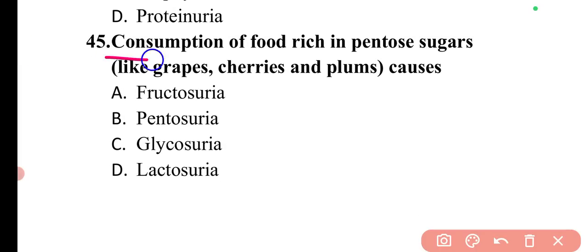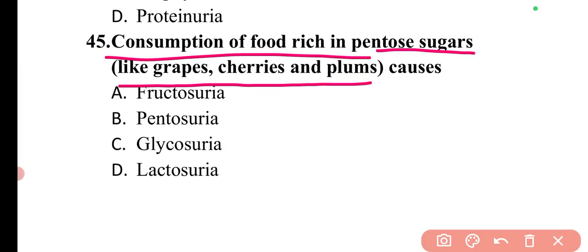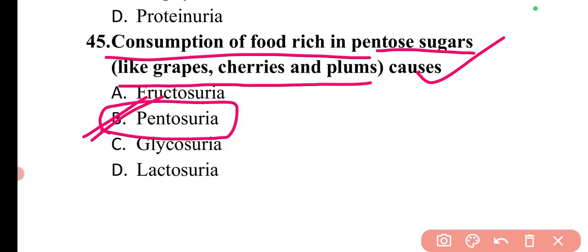Next question is: consumption of food rich in pentose sugars like grapes, cherries, and plums causes. So this condition can cause pentosuria. So here option B will be the correct answer.